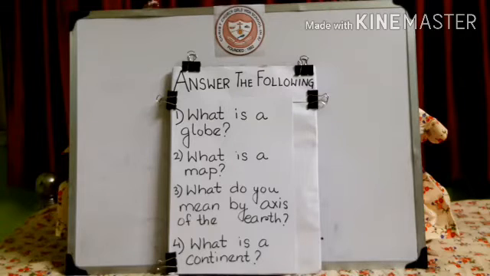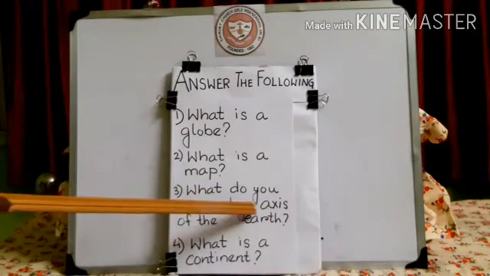Isn't it? You can either write, the flat picture of a earth is called its map, or you can write the map is a drawn or printed representation of the earth or any other heavenly body. Got it? The question is, what is a map? So it would be better if you all write the map is a drawn or printed representation of the earth or any other heavenly body. It is on page 12. This would be the accurate answer. Got it? Now we move to question number 3.